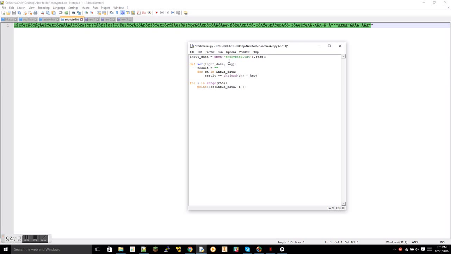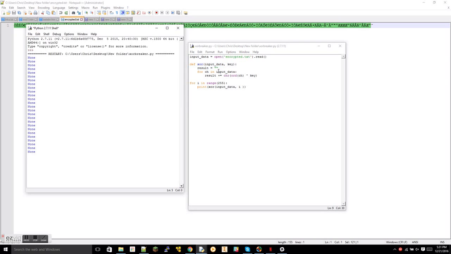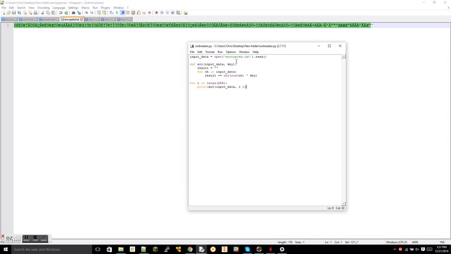Cool. Let's save that. Let's see if that works. I might have screwed up somehow. None. Why is it none? Oh, it's not returning for some reason. Oops. Return results. Let's see if that works.